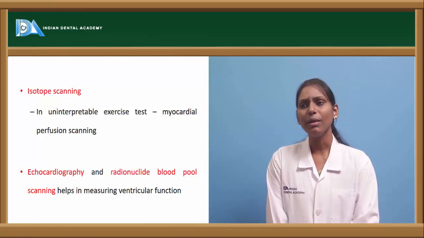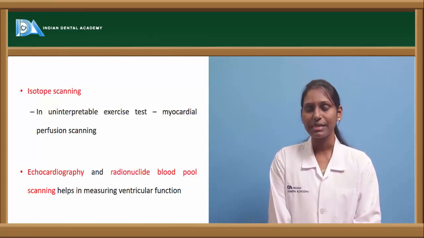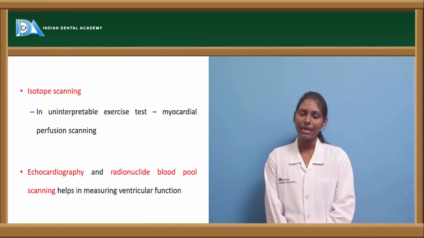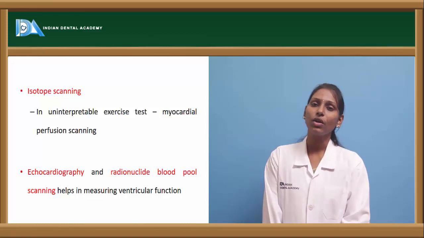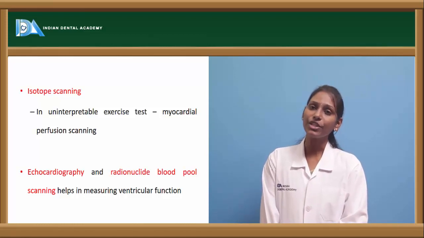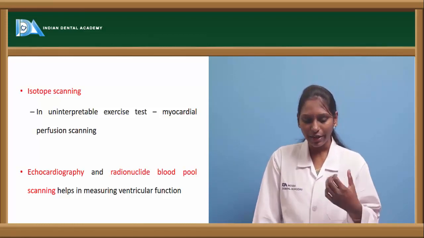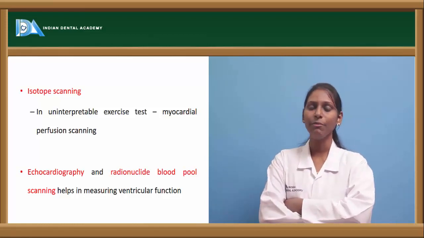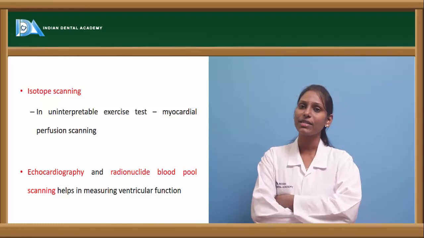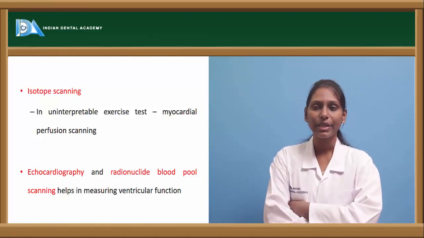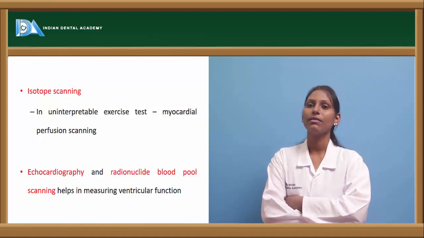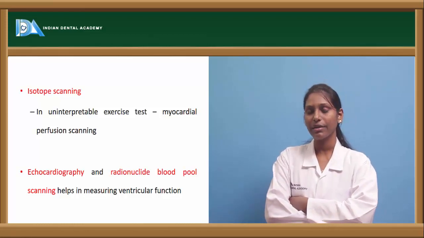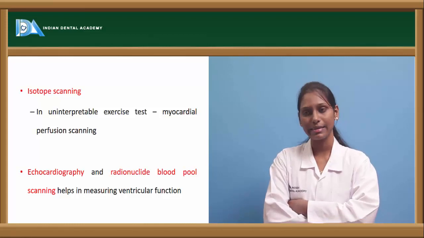Here the patient will be injected with radioactive technetium. IV technetium-99 will be given, and if there is viable tissue, the viable tissue will perfuse, taking up this material. In non-viable tissue, we see a void, a negative space. So in those cases this will be helpful. Isotope scanning will be helpful in those cases where we cannot interpret an exercise test.